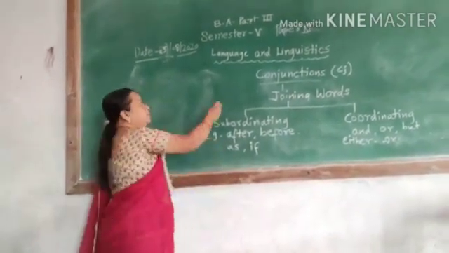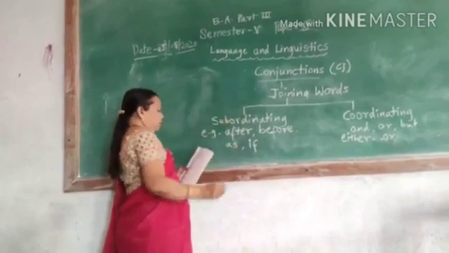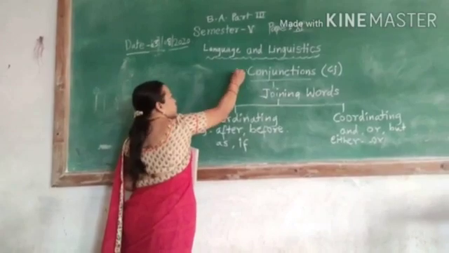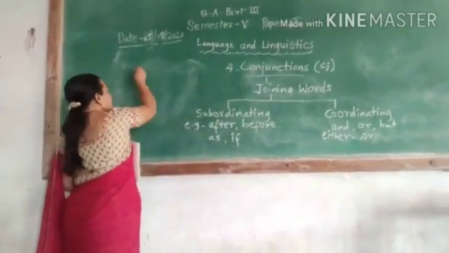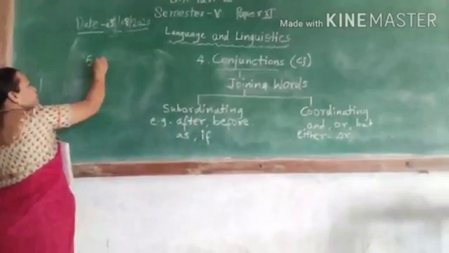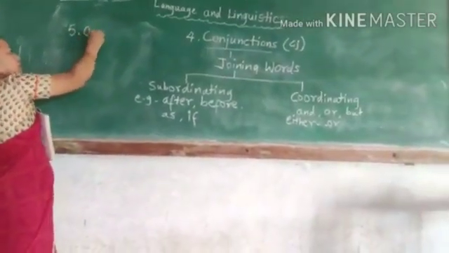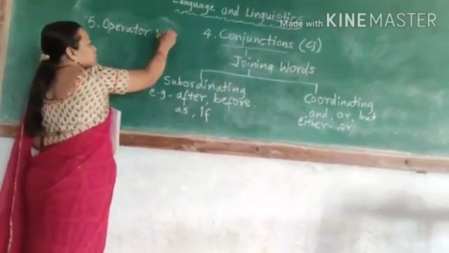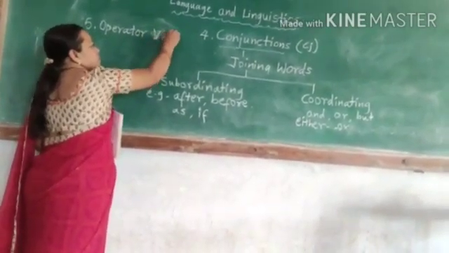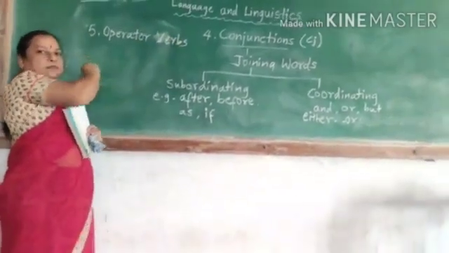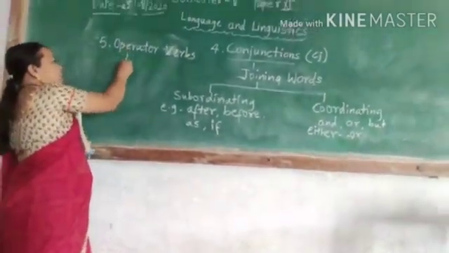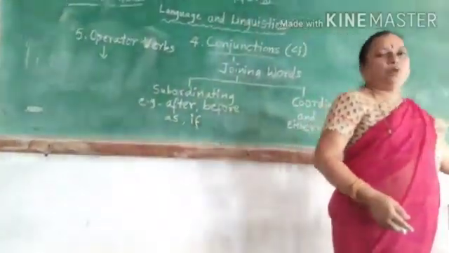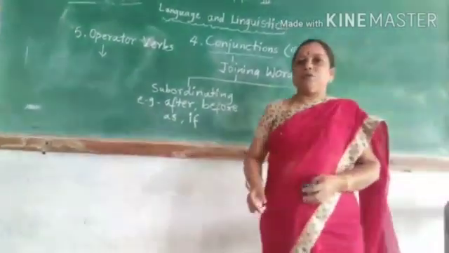We have seen in the earlier classes the closed class words, and now we have to see the next words, that is operator words, operator verbs. Operator verbs are the verbs which you call auxiliary verbs, which are structural words.